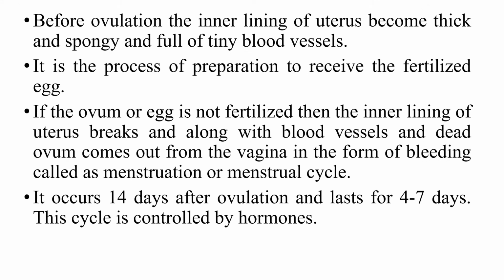Before ovulation, the inner lining of the uterus becomes thick and spongy and full of tiny blood vessels. It is the process of preparation to receive the fertilized egg. If the ovum or egg is not fertilized, then the inner lining of the uterus breaks along with blood vessels, and the dead ovum comes out from the vagina in the form of bleeding, called menstruation or menstrual cycle. It occurs 14 days after ovulation and lasts for 4 to 7 days. This cycle is controlled by hormones.